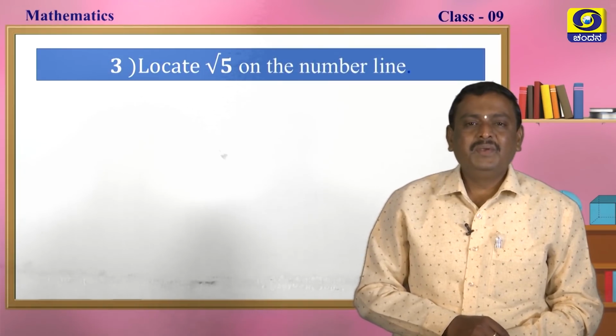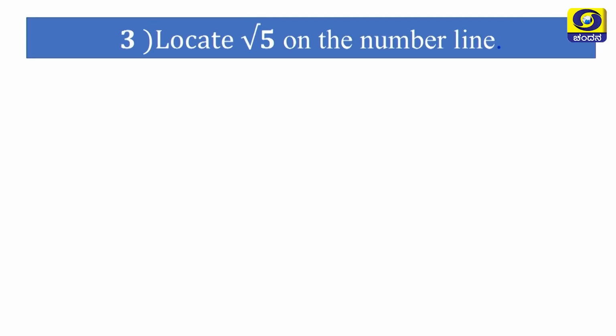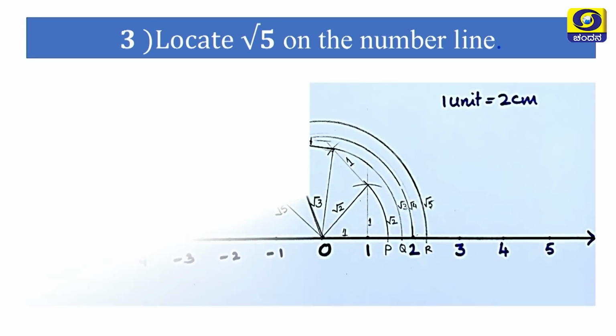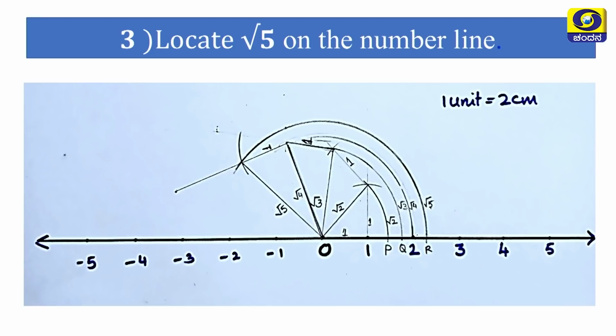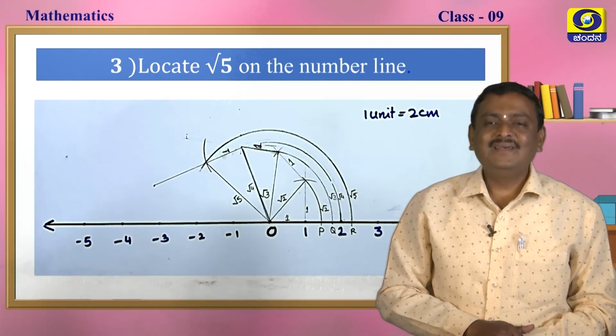Locate root 5 on the number line. I think you located it. Please observe. First you have to locate root 2, then root 3, then root 4, and then root 5. This is the construction figure, my dear students. Let us move on to the next one.